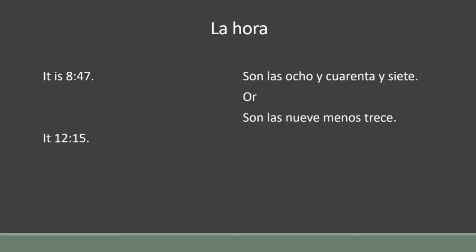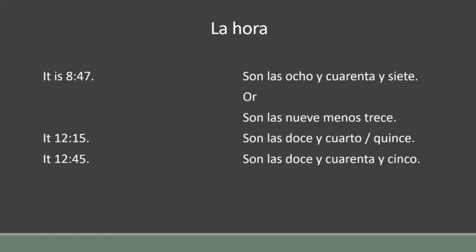12:15. We can say quarter past 12 or we can say 15 minutes past 12. So 12 is what? Son las 12 y cuarto or 15. We have discussed this thing earlier. Now 12:45. So as per the first method, 12:45 we can describe as son las 12 y 45. 45 is 45. The other way is what? Quarter to 1 o'clock or 15 minutes to 1 o'clock.